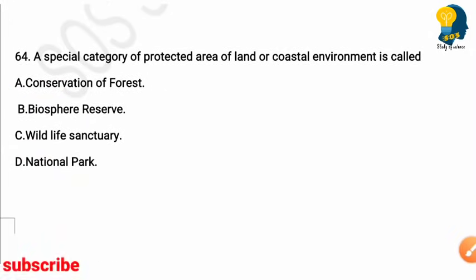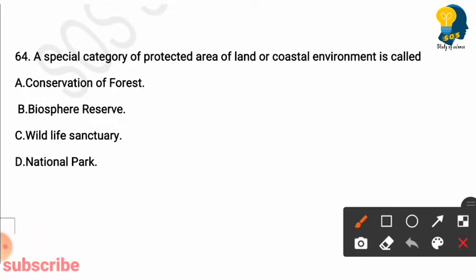Next question. A special category of protected area of land or coastal environment is called. Options are conservation of forests, biosphere reserve, wildlife sanctuary, national park. So the right answer here is option B, biosphere reserve. It is a special category of protected area of land or a coastal environment.